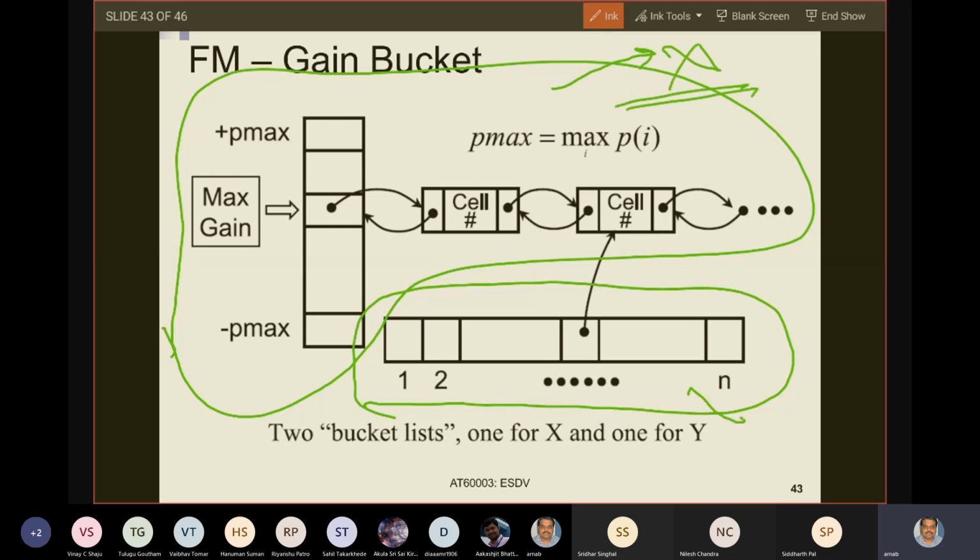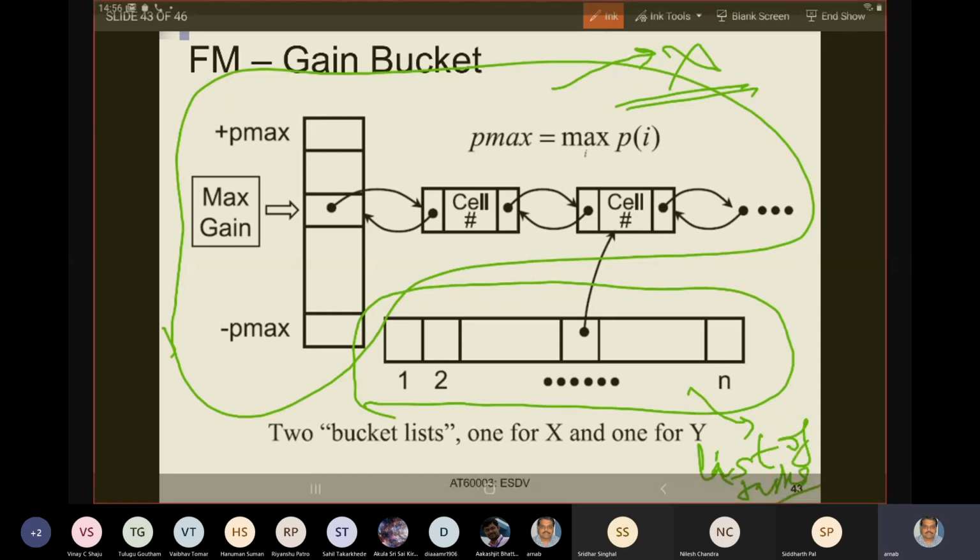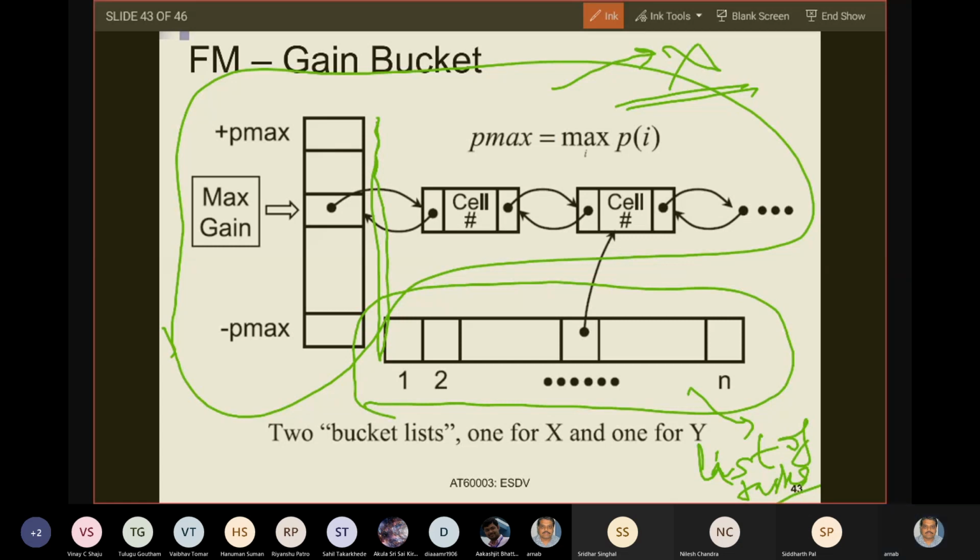This is a common data structure, a list of tasks. Now, what do you have? This one, this vertical list, is actually an array of pointers. The vertical list from minus Pmax to plus Pmax. It is an array of pointers, right?